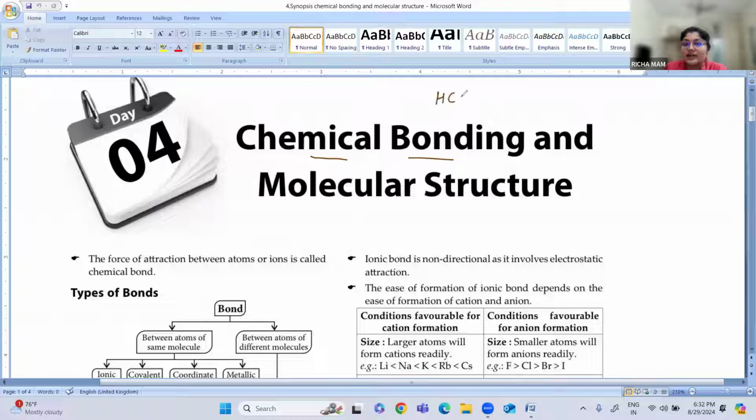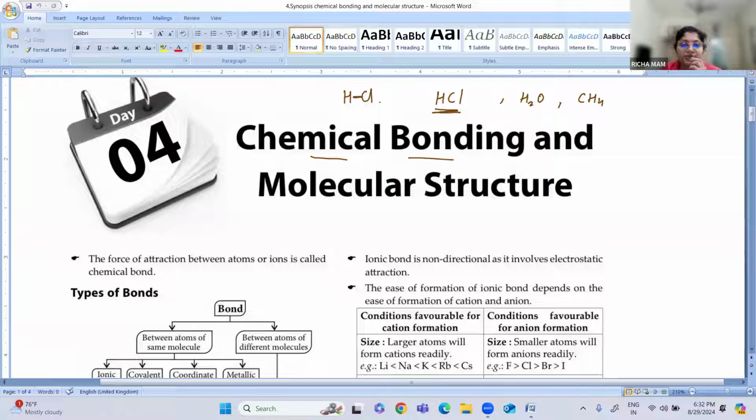Suppose I have a compound like HCl. Okay. I have H2O. Then I have methane. So the bond, what is involved in HCl? Hydrogen atom and chlorine atom. Okay. So the force of attraction which is present between these atoms is nothing but a chemical bond.